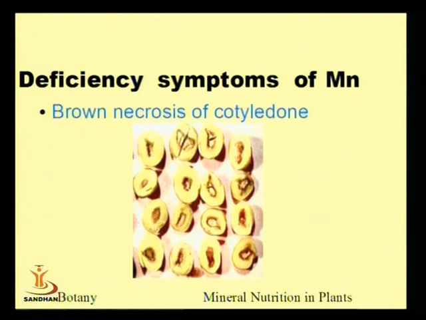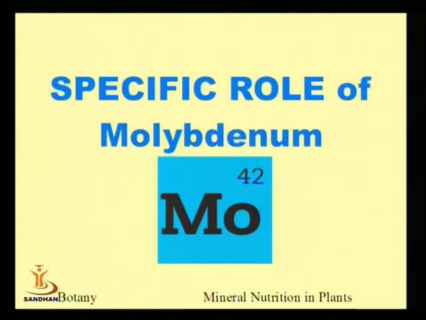Then there is a deficiency symptom called brown necrosis of cotyledon. When you open the seed, there is a brown color, and that brown color is a kind of necrosis, meaning loss of tissue with the brown color. It is not because of any insect or any other infection, but because of the deficiency of manganese. And once the cotyledon is lost, the seed will not get nutrient for further growth.